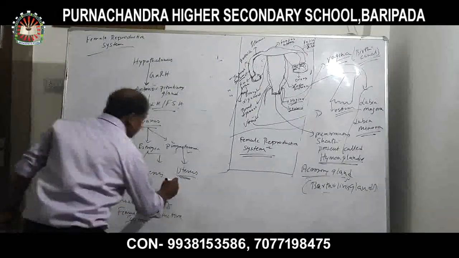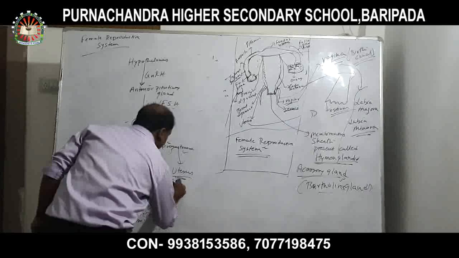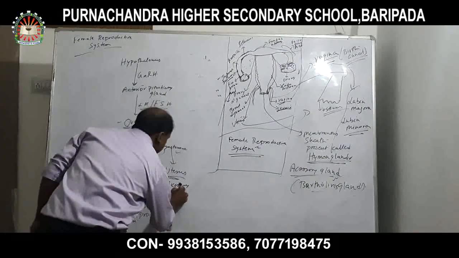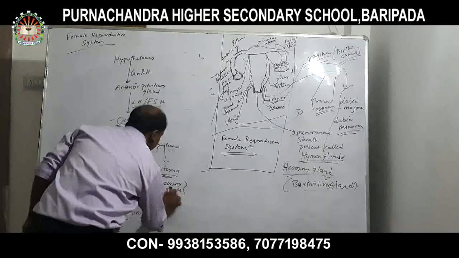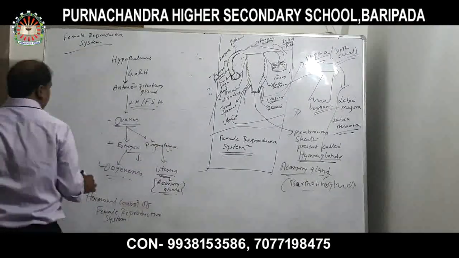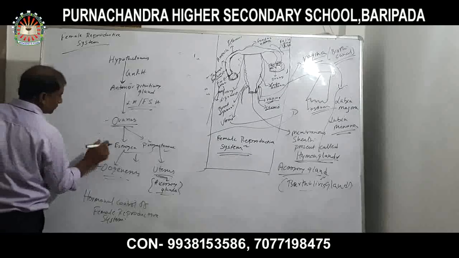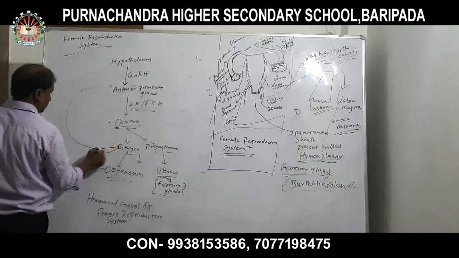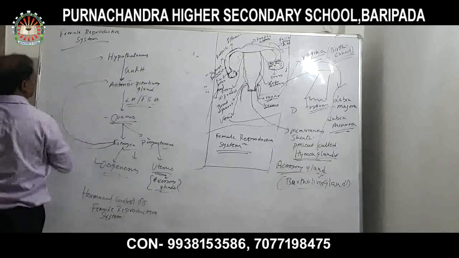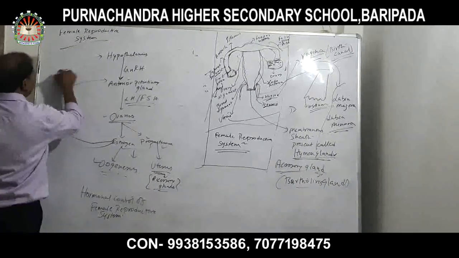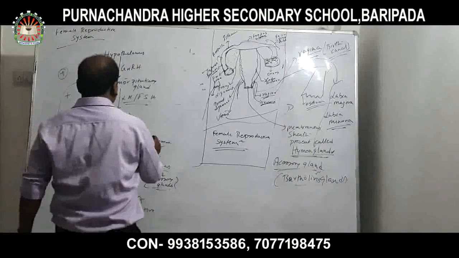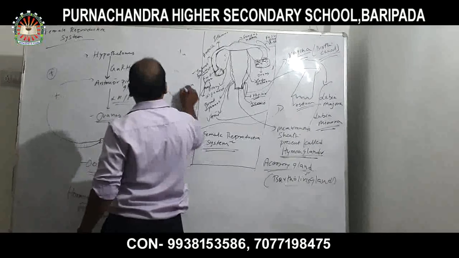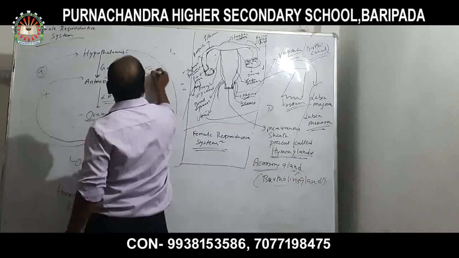And the other accessory glands. Now, estrogen shows a positive effect, and estrogen with progesterone shows a negative effect.